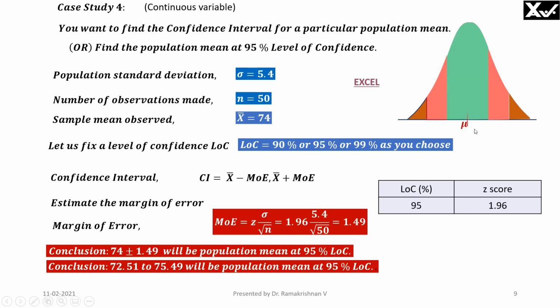With the margin of error, the level of confidence I'm fixing as 95%. What is the margin of error? 1.5 on this side or on this side. That means the confidence interval also I can find out. That is mu minus MOE or mu plus MOE. Between these two, 95% of the time, the population mean will fall.